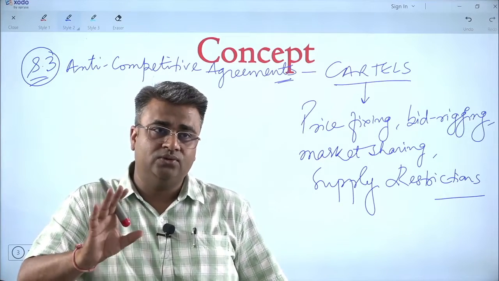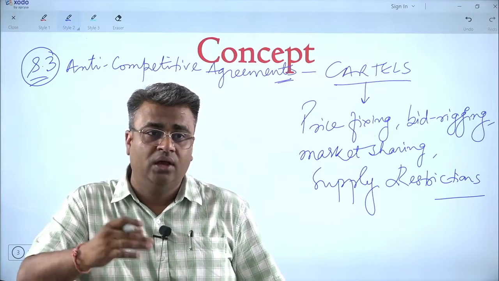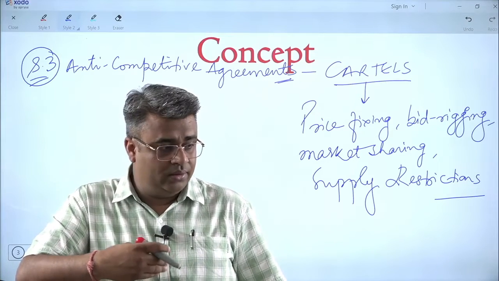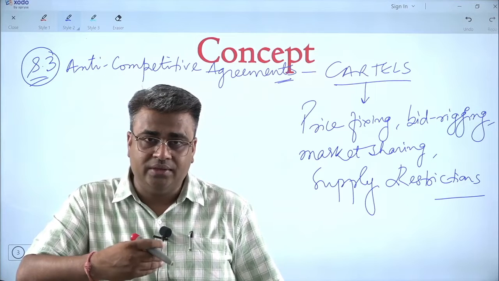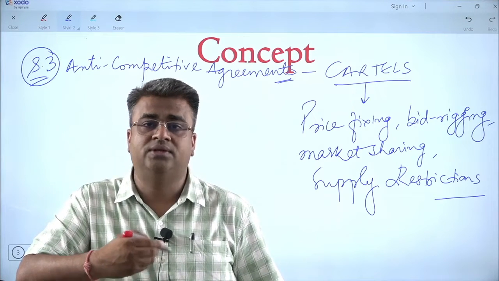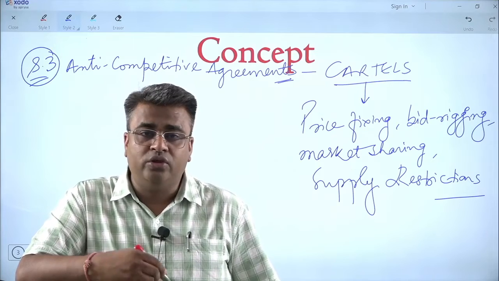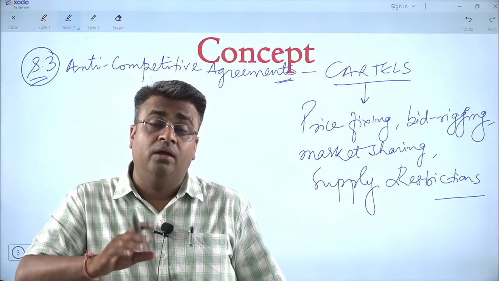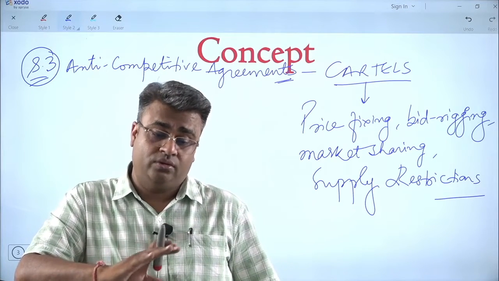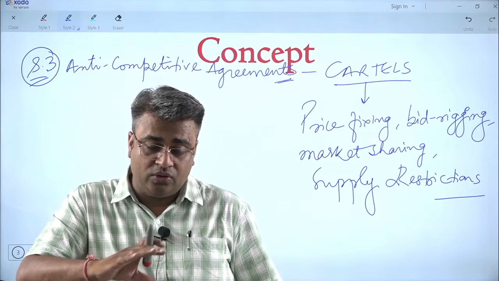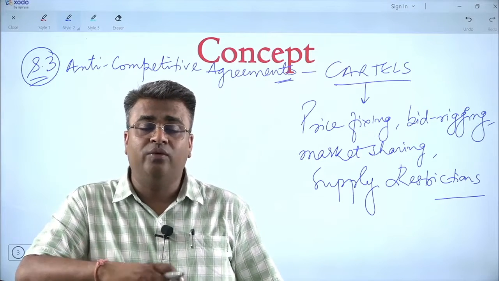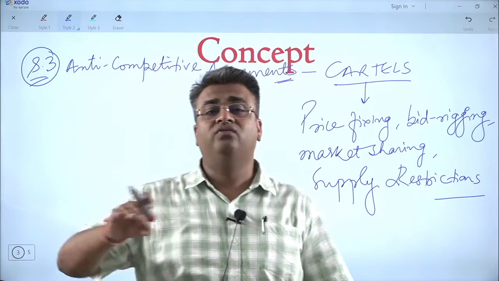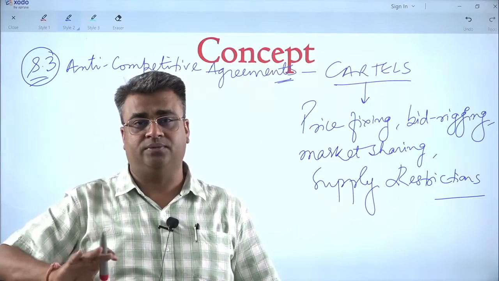For example, in the case of pharmaceuticals or the chemists, earlier you would have seen that chemists did not give discounts. They generally gave medicines at MRP, because there was a case in which the pharmacists entered into an agreement with all the other chemists that no one would offer any discount to any customer.